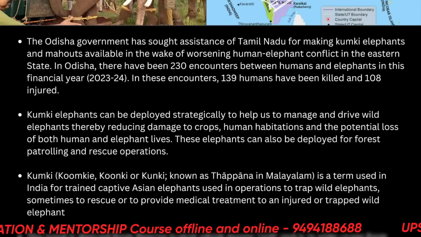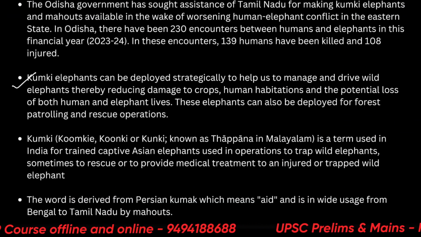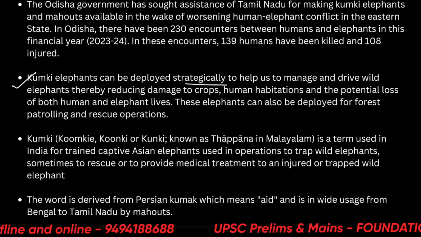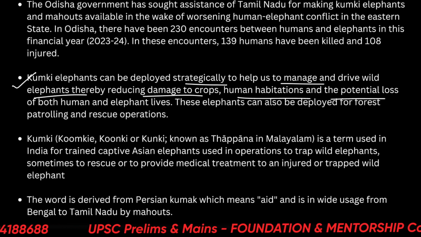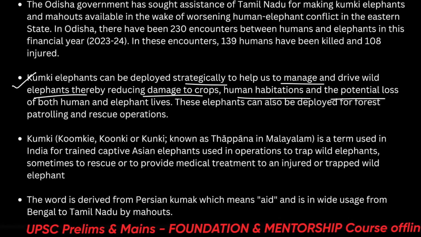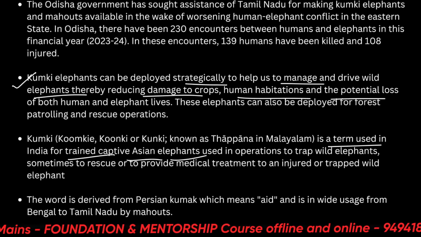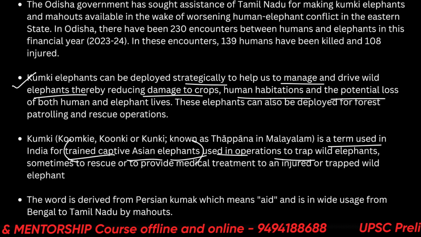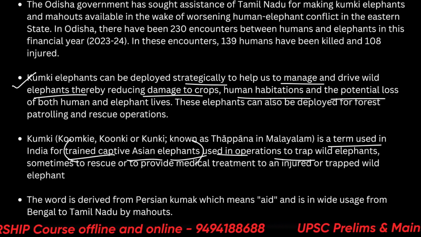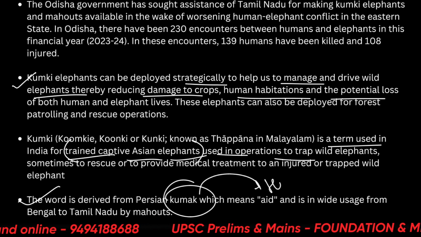Alright, let's move further. Basically, what we need to know here is Kumki elephants. Kumki elephants can be strategically deployed to help us manage and drive wild elephants, thereby reducing damage to crops, human habitation, and potential loss. Kumki elephant is a term used in India for trained captive Asian elephants. Alright, so basically, trained elephants are known as Kumki elephants, and they are used in other operations regarding elephants. And this word is derived from the Persian kumak. Kumak means to aid or help.